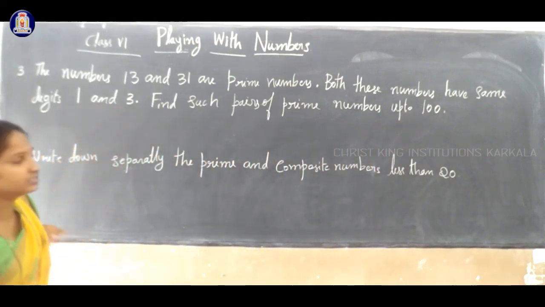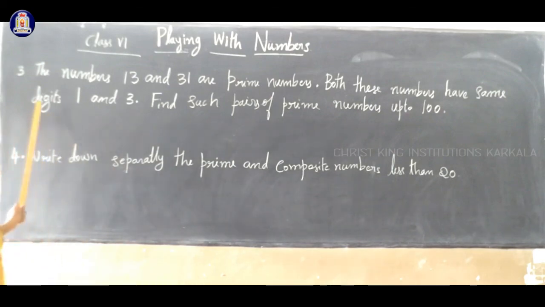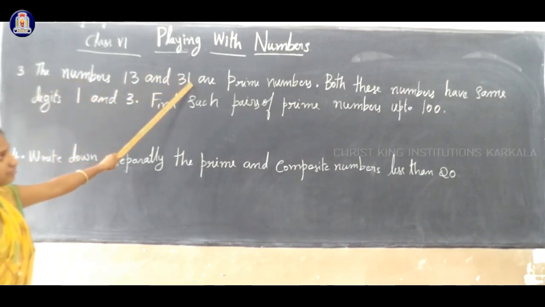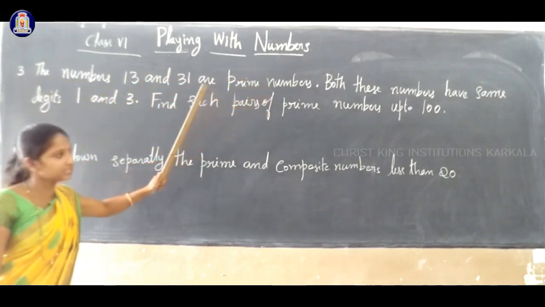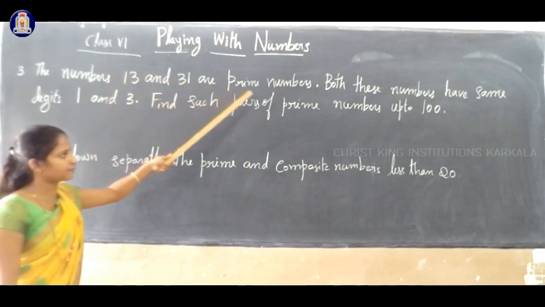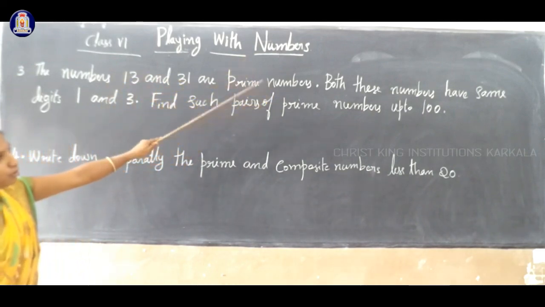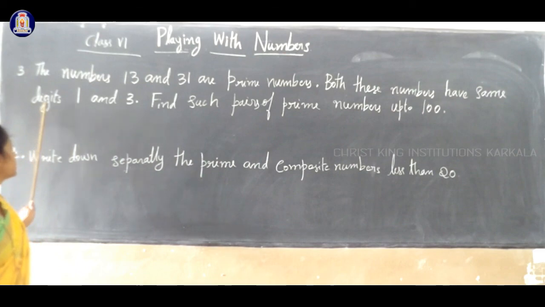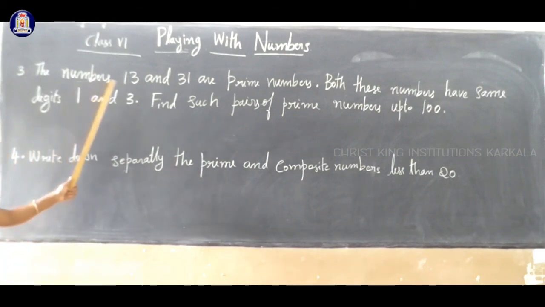Here both these numbers have digits 1 and 3, the same digits. See, the numbers 13 and 31 are prime numbers. So both these numbers have the same digits, 1 and 3.